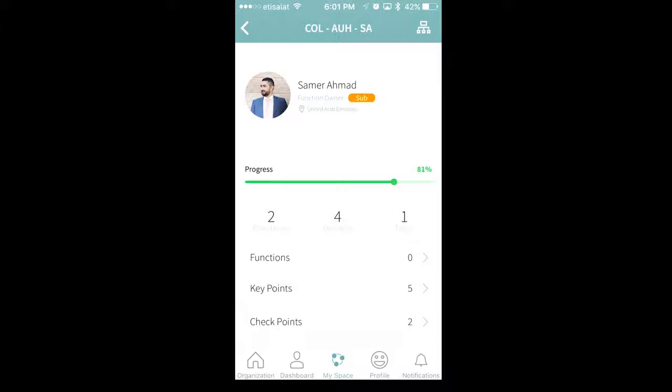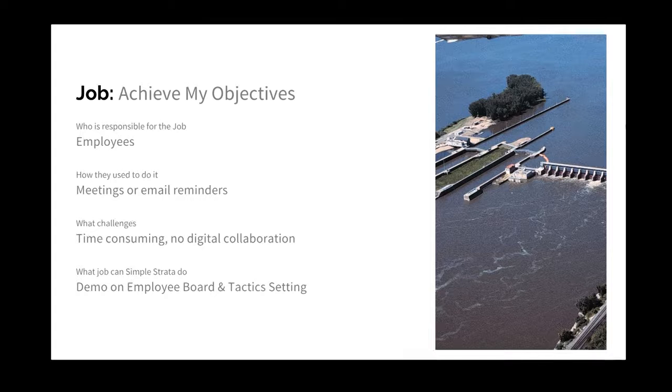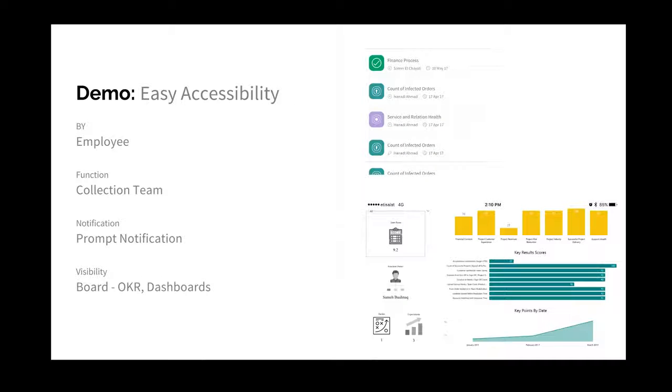So I'm going to brief you again in the presentation. The example that I did is, as an employee, my main job is to achieve my objectives. To do that, I have to have the clarity of them. Previously, it was done using meetings and email reminders. The challenges: it is time consuming, no digital collaboration. Now, it is more accessible through mobile. I can see it in my board, and I can also see any changes through notifications, which I will come back to later.